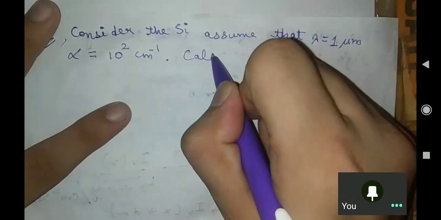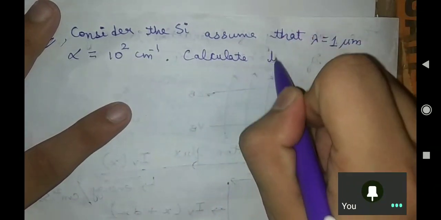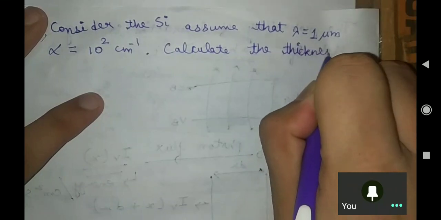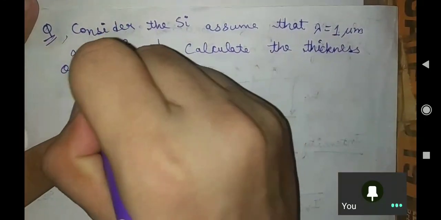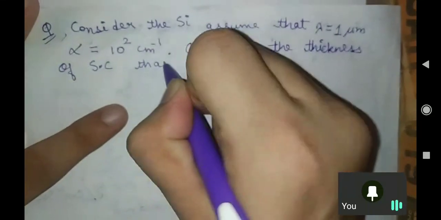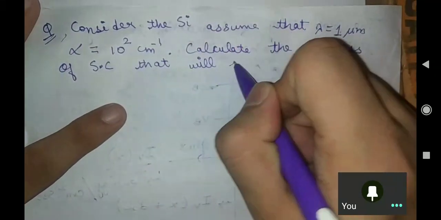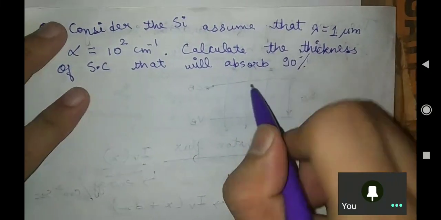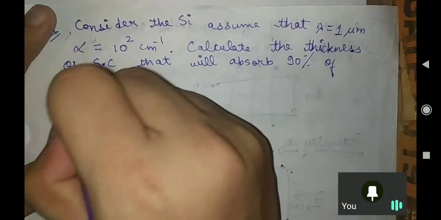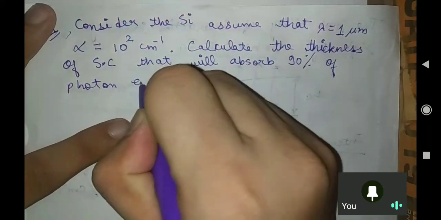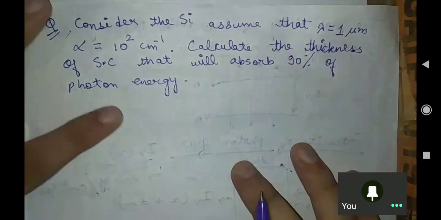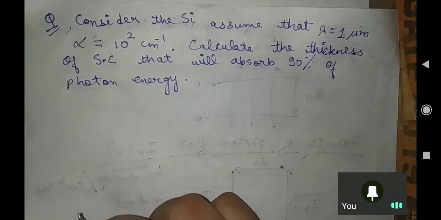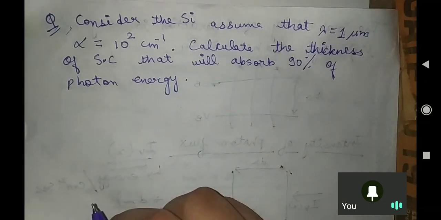Calculate the thickness of semiconductor that will absorb 90% of photon energy. This is one of the basic questions. Let's see how you think of it based on our formula which we have studied right now.